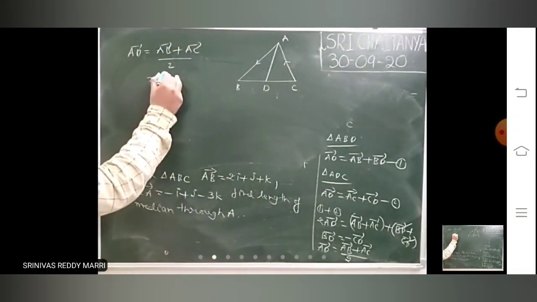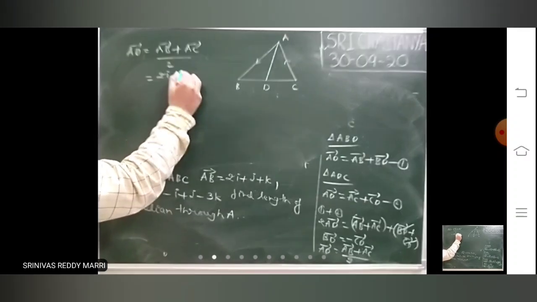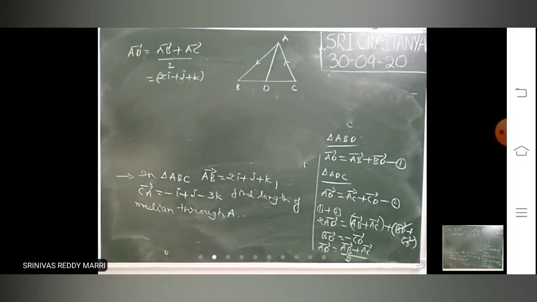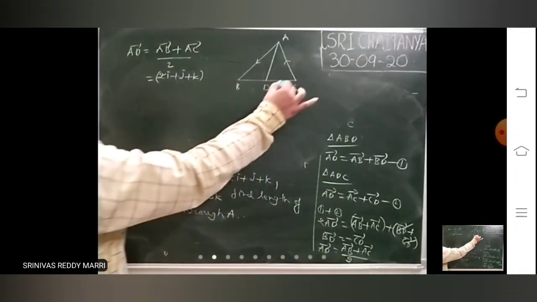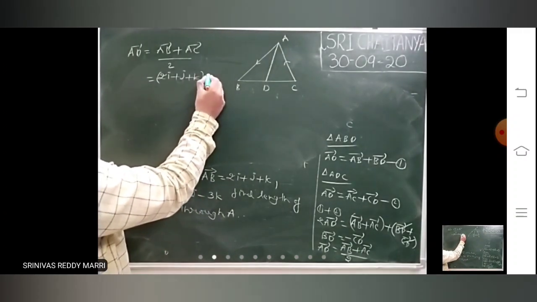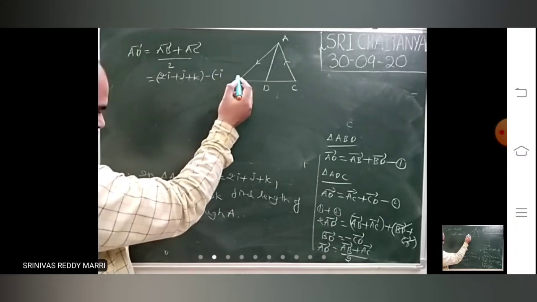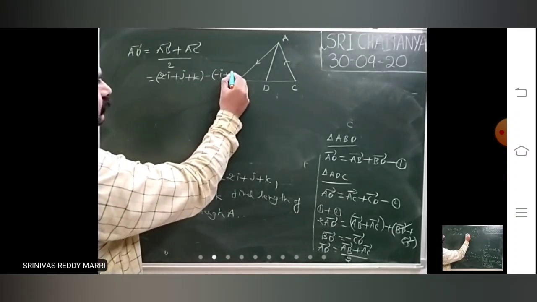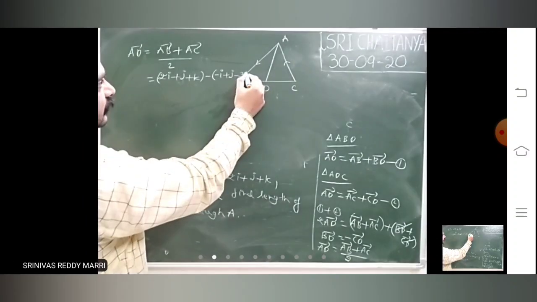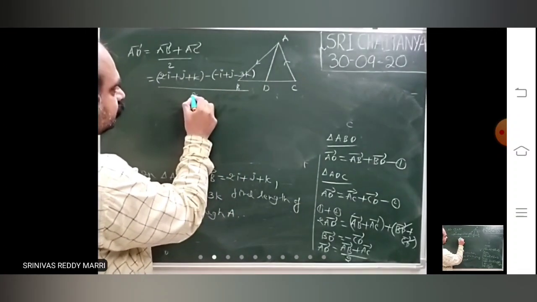AB bar is nothing but 2i plus j plus k. This is the vector given. CA bar is given, so AC bar is minus of this: minus of minus i plus j minus 3k, divided by 2.